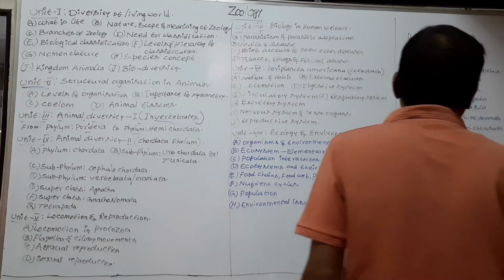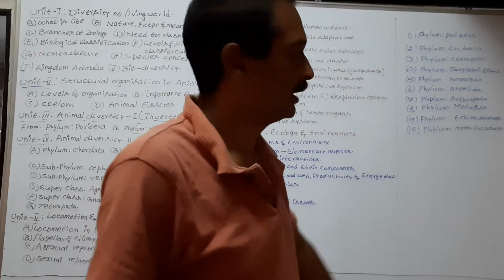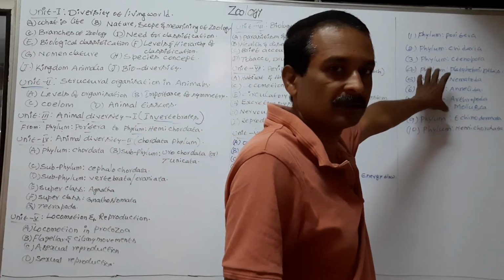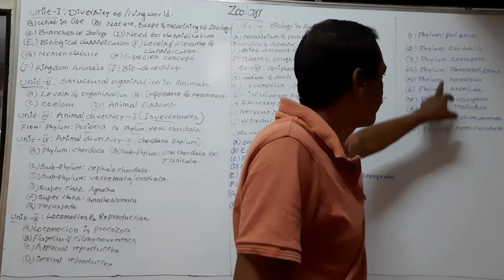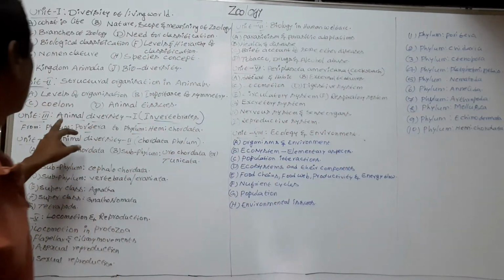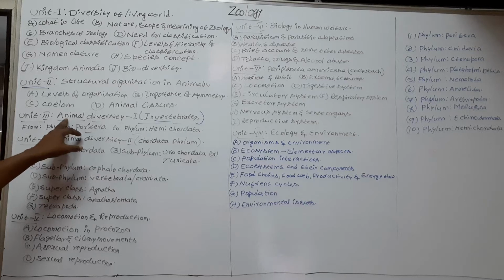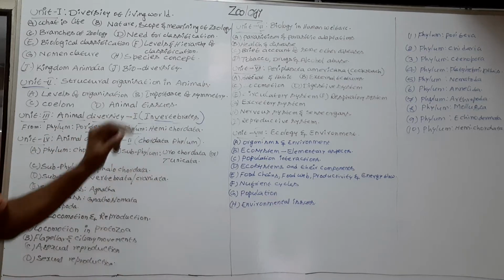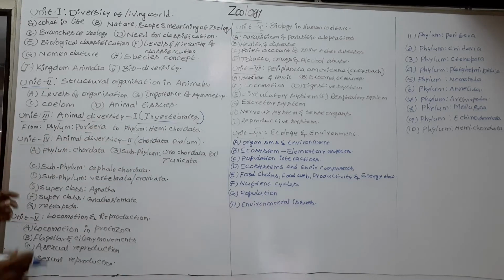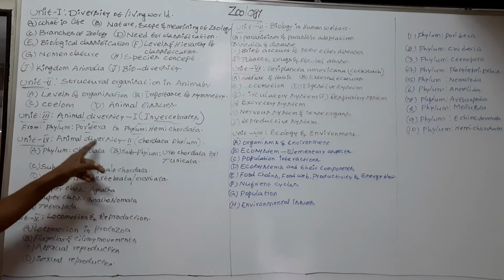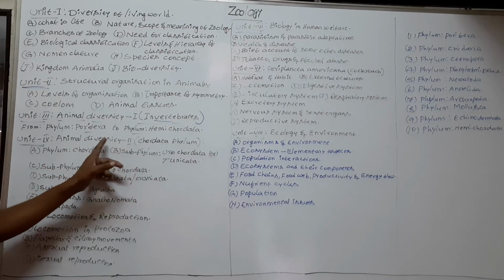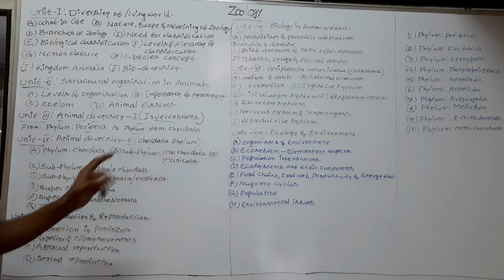So these are the important invertebrate phyla. We discuss these phyla in third unit, Animal Diversity 1, Invertebrates. Next, unit 4, Animal Diversity 2, Chordata phylum.